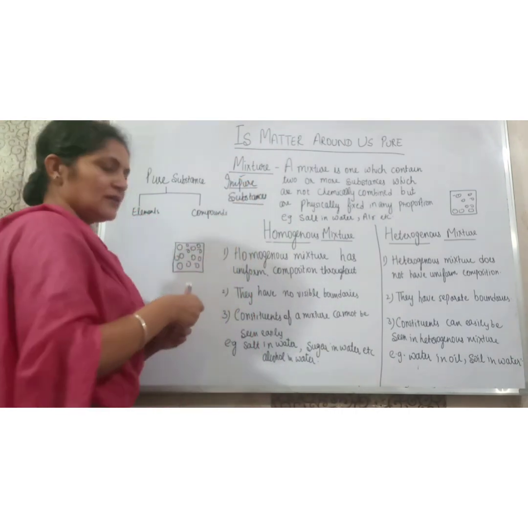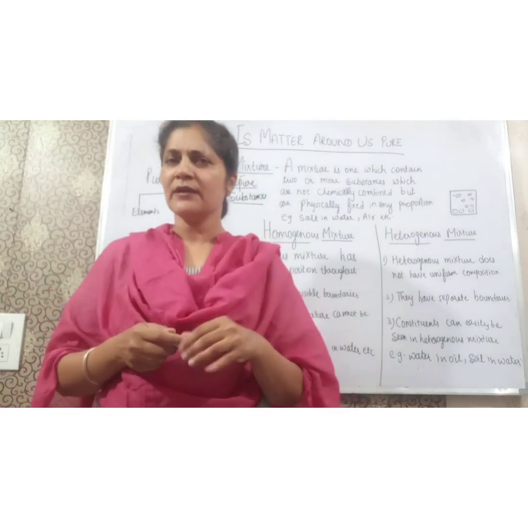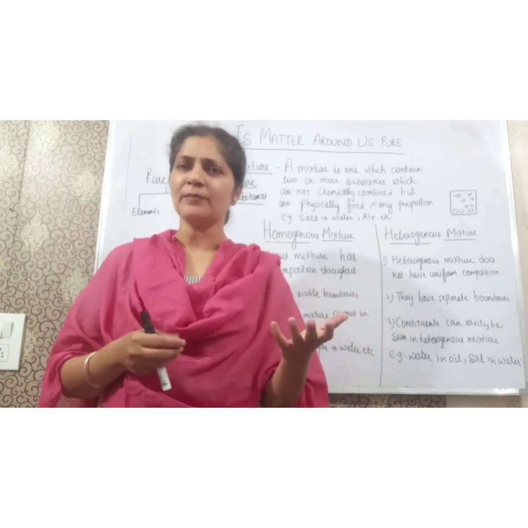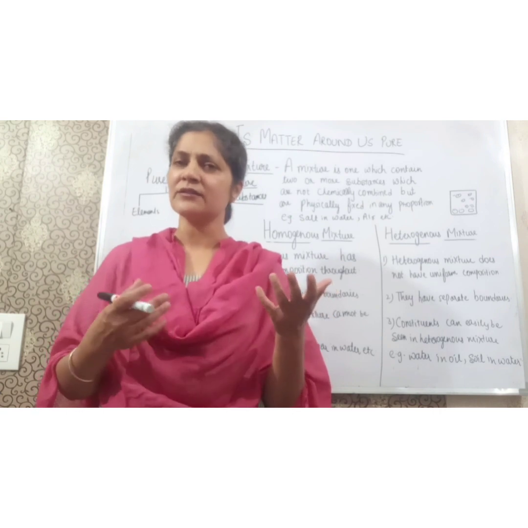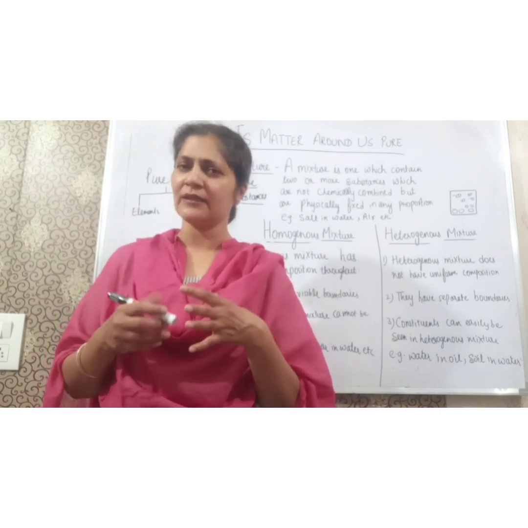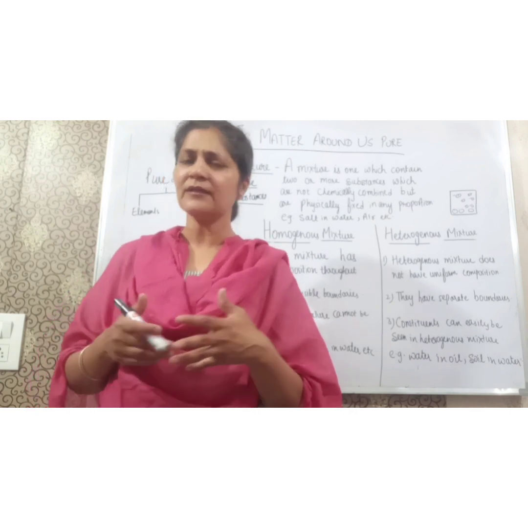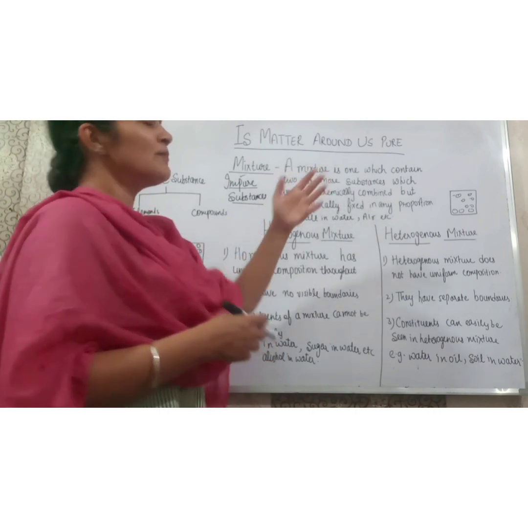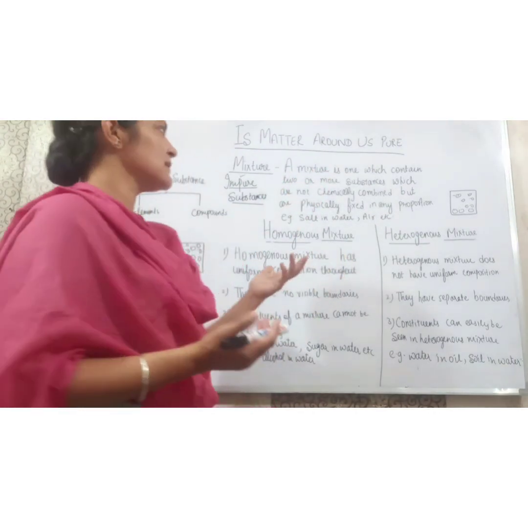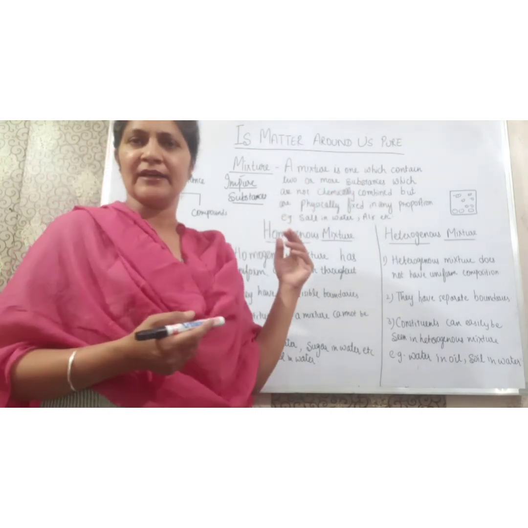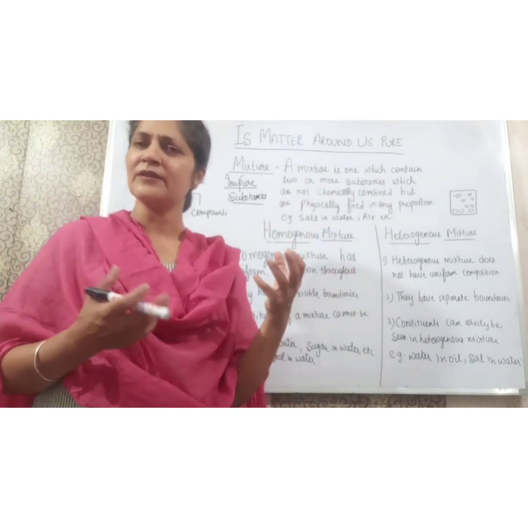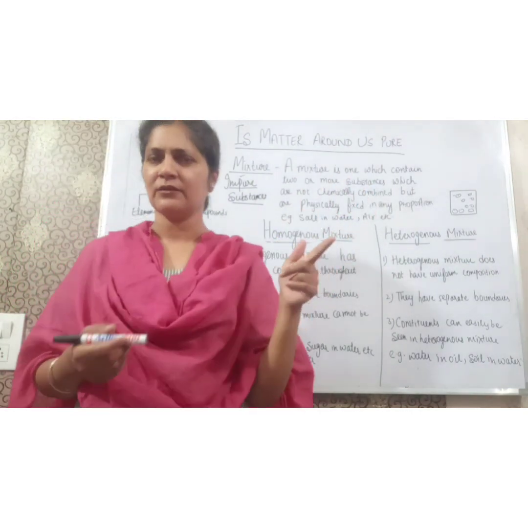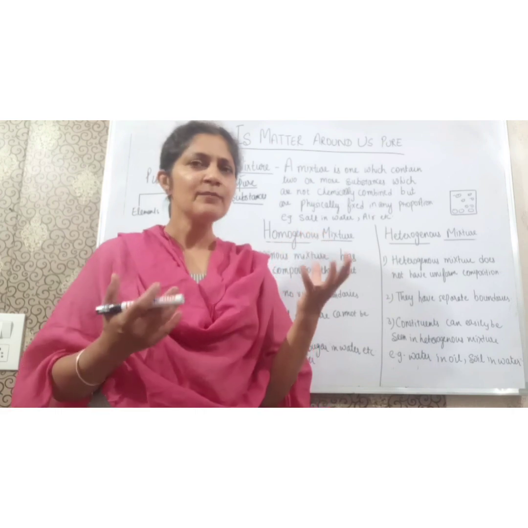What is a mixture? Now students, you saw in the elements there was only one type of atom, right students? And in compounds the amount of the constituents was fixed. They were in a fixed ratio. But what happens in a mixture? A mixture is one which contains two or more substances which are not chemically combined. If they are chemically combined, the ratio will be fixed, but here they are physically mixed in any proportion.